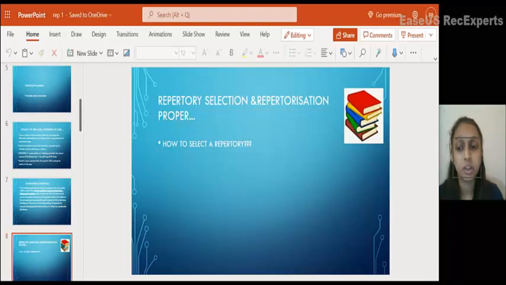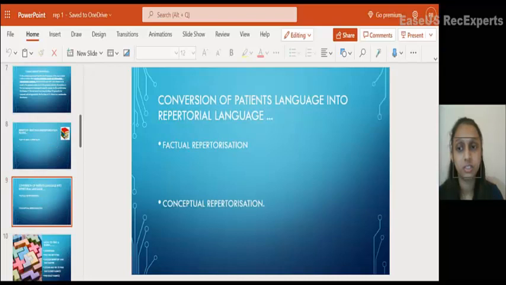And how to do the repertorization? Here comes the conversion of the patient's language into repertorial language. So what is repertorial language? The rubrics. How to convert the symptoms into rubrics? Here comes factual repertorization and conceptual repertorization.